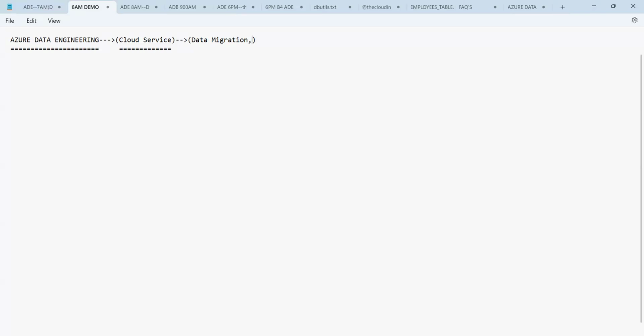Data migration. The next one is data integration. Then we have data summarization, and then we have data visualization.